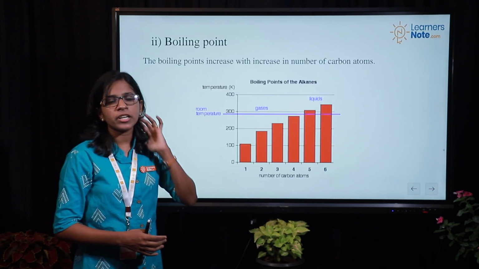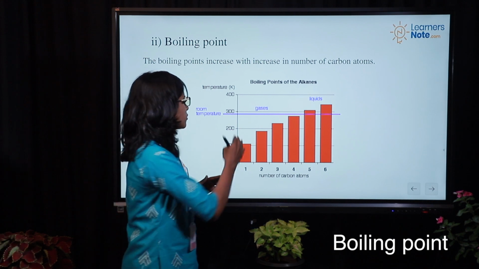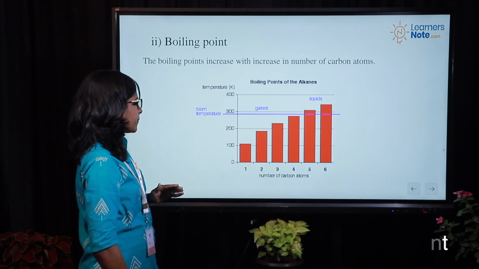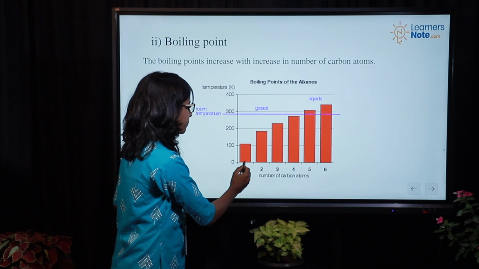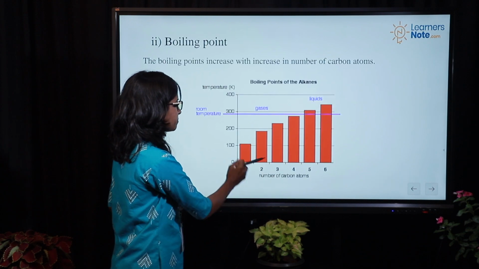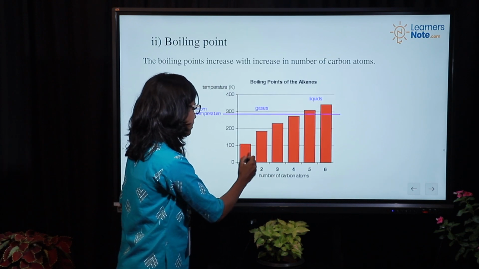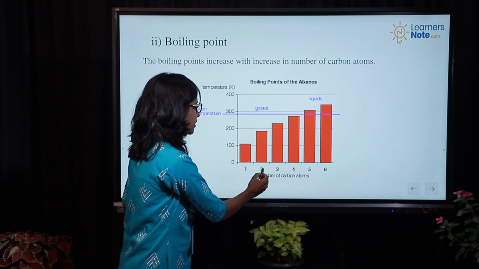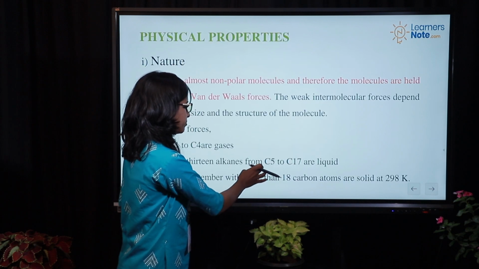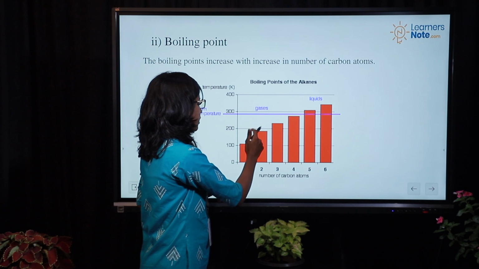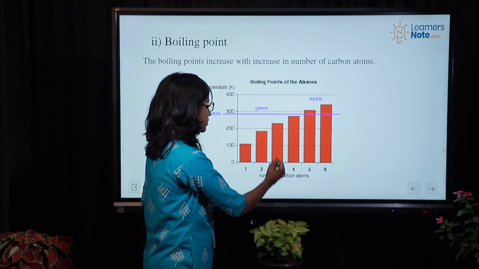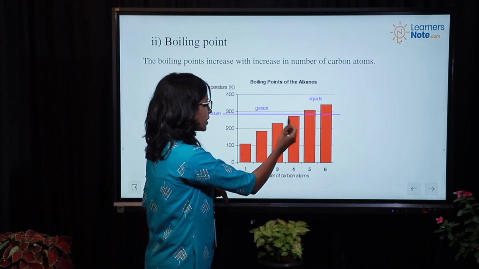And let's see the boiling point of alkanes. From the graph itself, it's very clear. See, for carbon atom 1, the boiling point is around 100, right? 100, not 10. And for carbon 2, it is around 180. And for carbon 3, it is 230.